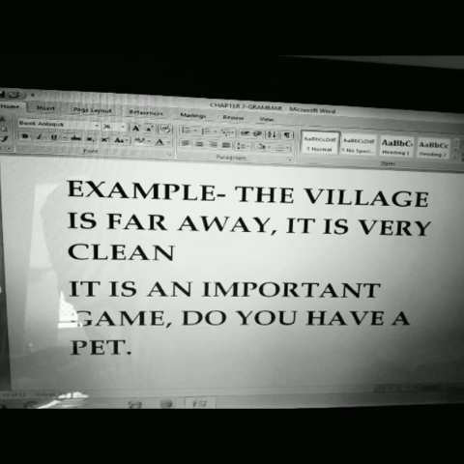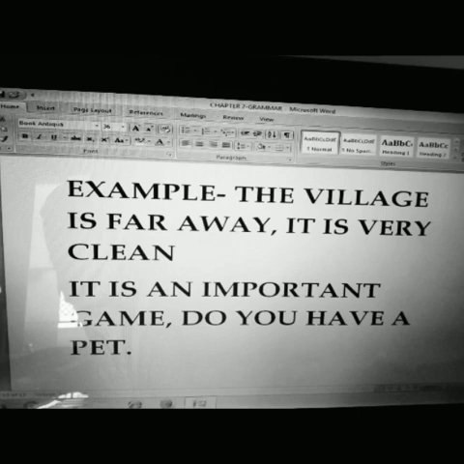Here what we have used? It instead of the word village. There is no repetition. Now I come to example 2. It is an important game. Do you have a pet? What is the pronoun used here? It. It is an important game.